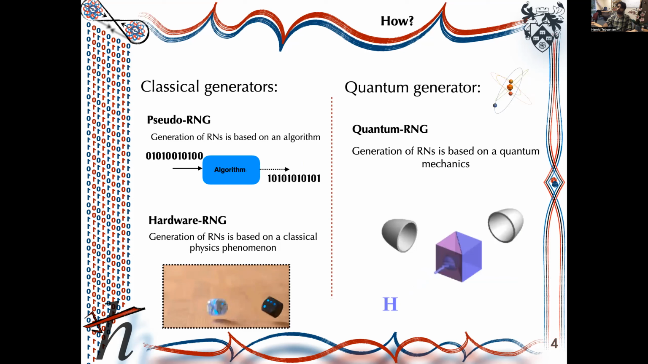There are mainly two types of generators, classical and quantum. In the first one, the classical generators, the generation of random numbers is based on deterministic phenomena, so it's predictable, therefore it's not secure. On the other side, we have the quantum random number generator, in which the generation of random numbers is based on the intrinsic random behavior of quantum mechanics, and it's perfectly unpredictable, therefore it's a good source for generating random numbers. Generators based on quantum mechanics are called quantum random number generators, or in short, QRNG.